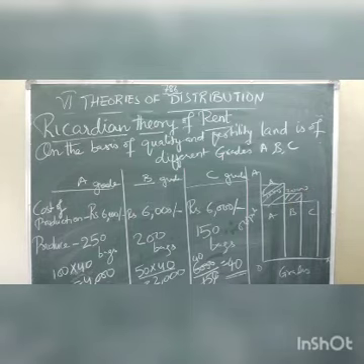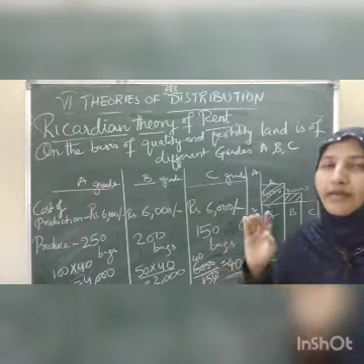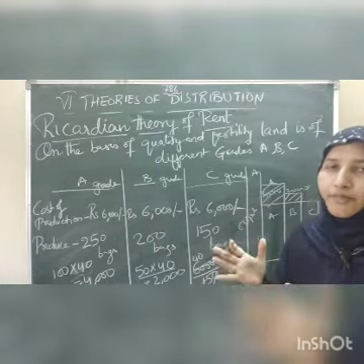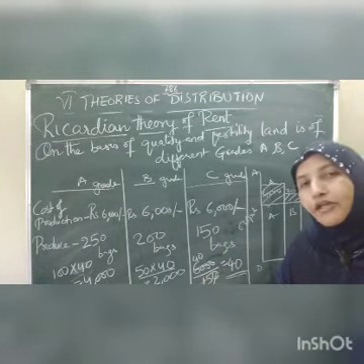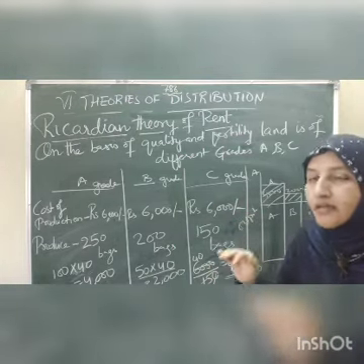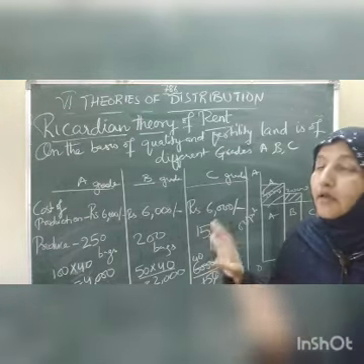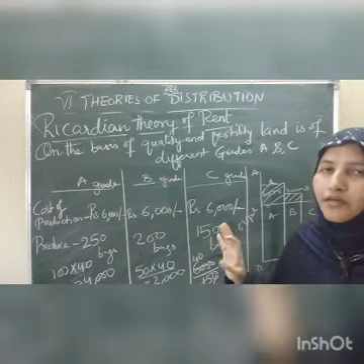So what do we understand, children, from this Ricardian theory? So simple. How do we calculate the rent? Rent is calculated on the basis of production. If any land is having more production, the landholders have to pay more rent, and the land having less production pays less rent. I hope this very simple topic is clear to all of you.